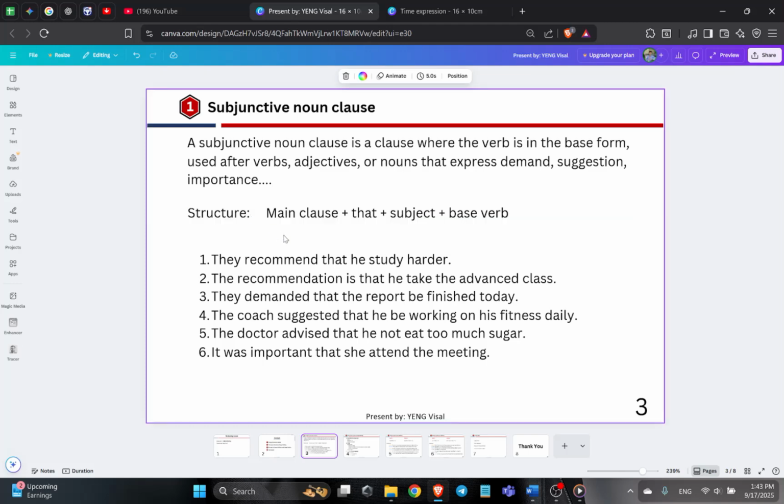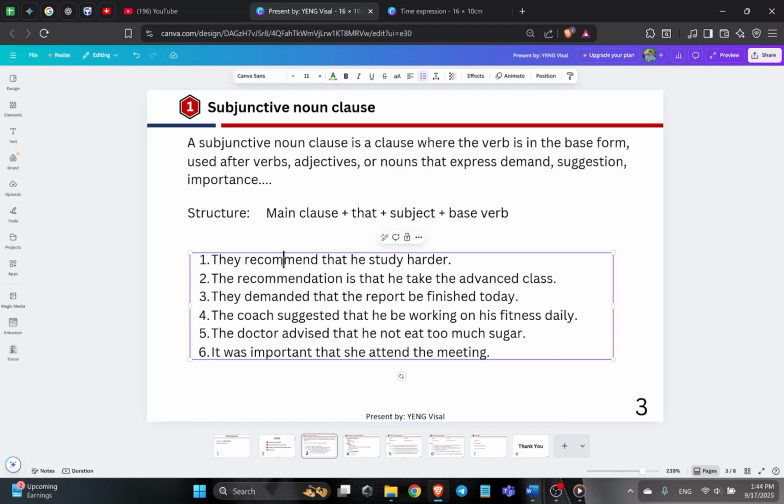Let's take a look at the structure here. This is the main clause plus that and the subject. The last one is the base verb. For the example here, they recommend that he study harder. The word that shows suggestion is the verb recommend. So after the subject, the verb study is still in the base form. We don't add ies or s.